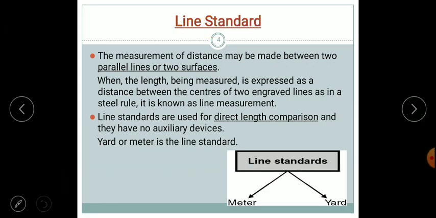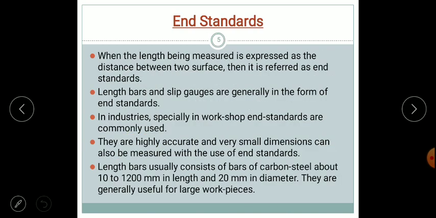Line standard is the distance measured between two parallel lines, that is, with the help of a steel rule. The distance measured between two lines means we have to draw two lines with the help of a steel rule, and this two-point distance is a line standard. Usually it is a direct length comparison method which requires no auxiliary devices. So a single instrument, for example a steel rule, can be used for line standard. Yard and meter are line standards.